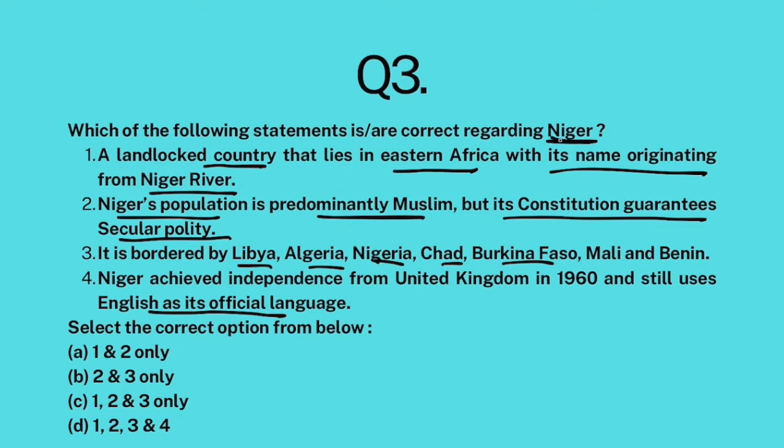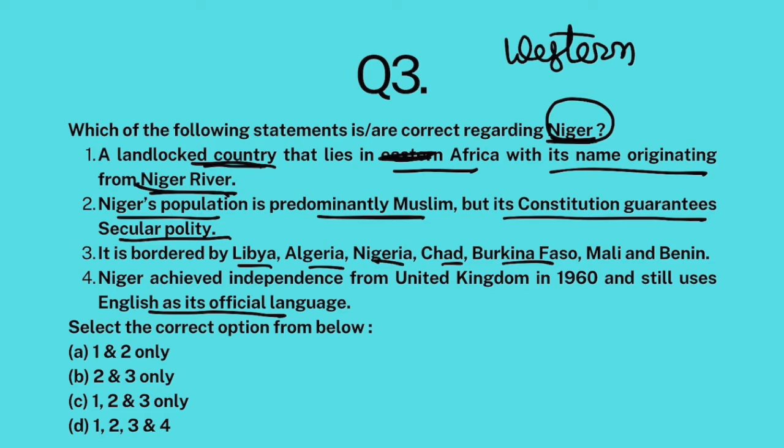So the thing is that Niger is basically a landlocked country, absolutely correct. And its name also originates from the river that flows through it called Niger River. That's absolutely correct. But it doesn't lie in Eastern Africa. It lies in Western Africa. Look, as you all know, if we talk about Africa, then there is this geographical region called the Sahara Desert. Many countries lie in it.